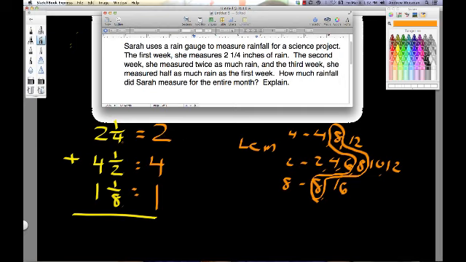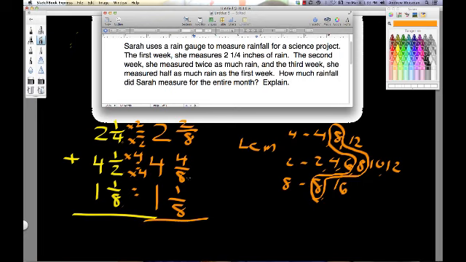So we're going to end up using eighths. So let's do that. So I'm going to make all of them into eighths. Well, how did I get from 4 to 8? I multiplied by 2. Whatever you do to the bottom, you must do to the top. 4 times 2 is 8. 1 times 2 is 2. 2 to 8, I multiplied by 4. 2 times 4 was 8. Whatever we do to the bottom, we do to the top. 1 times 4 is 4. Eighths, we keep the same.